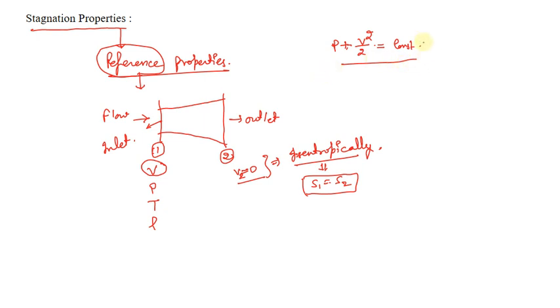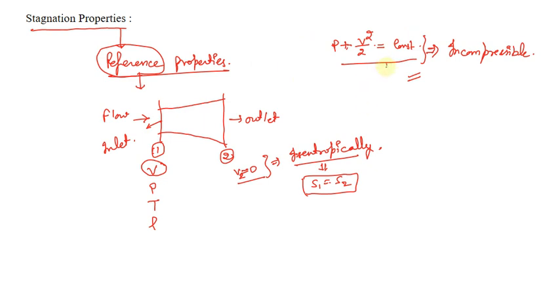But you may wonder that this particular equation is valid for incompressible flow, and here we are dealing with compressible flow. But when we go to Euler's equation, from that equation we can also conclude that if one term increases, then the other term will decrease. So this is a general concept, and we're going to use it in relation to the stagnation properties.